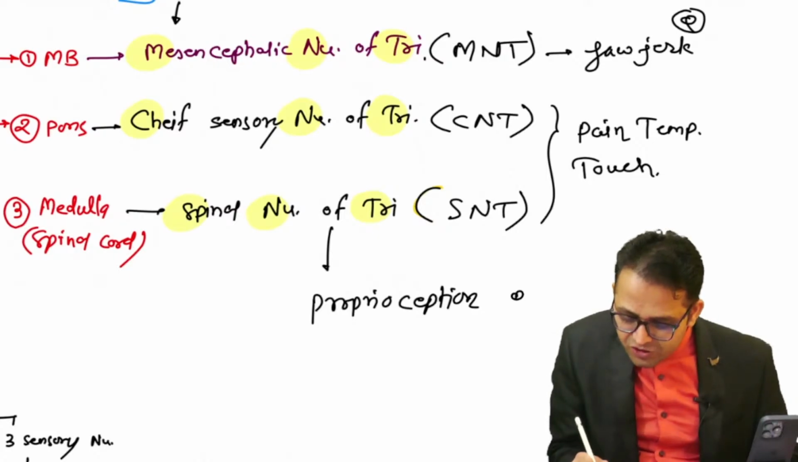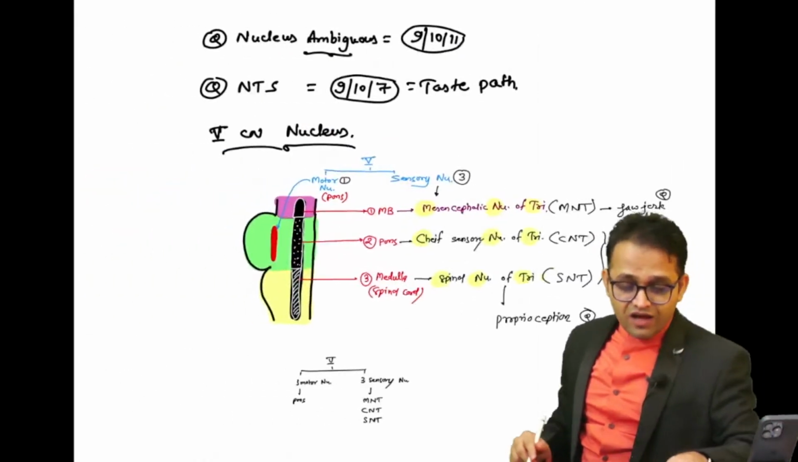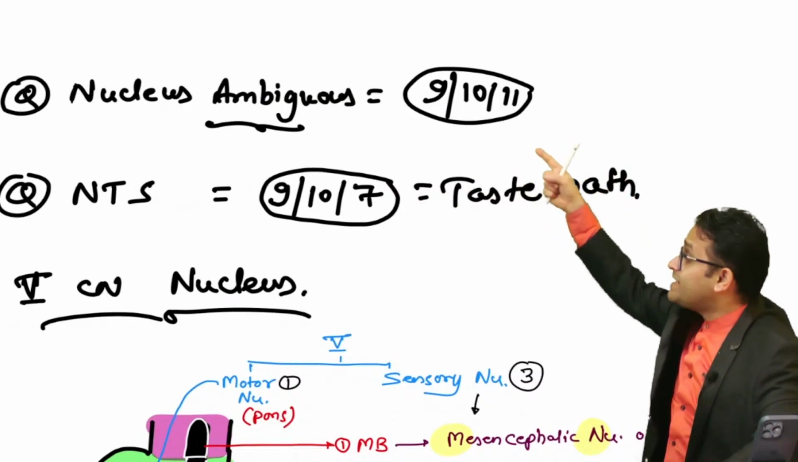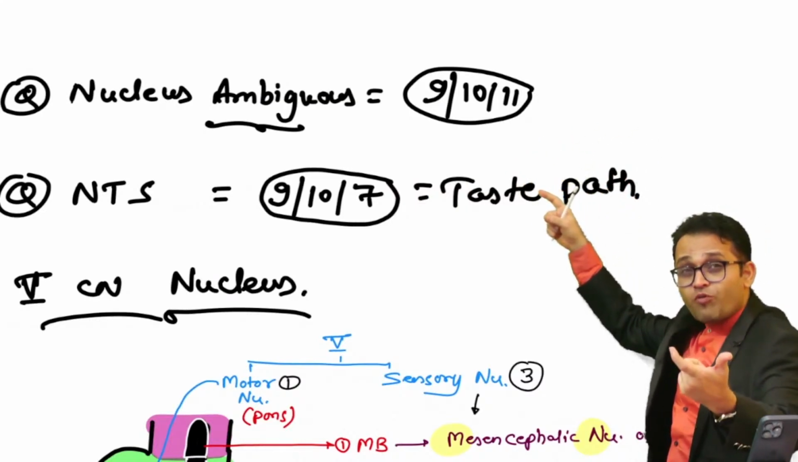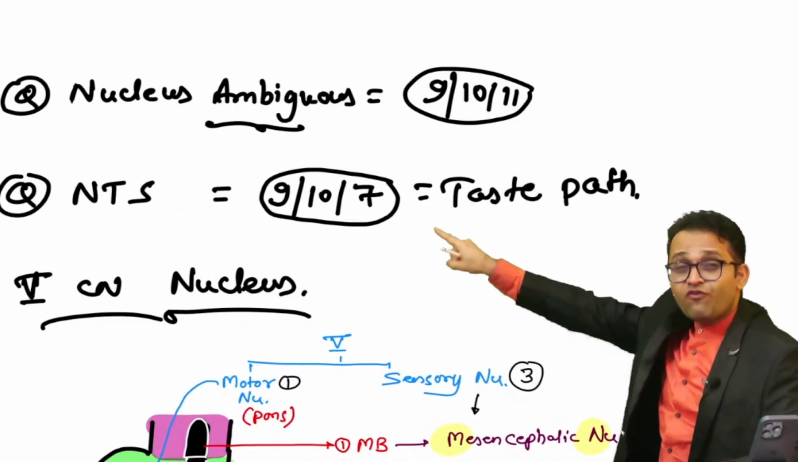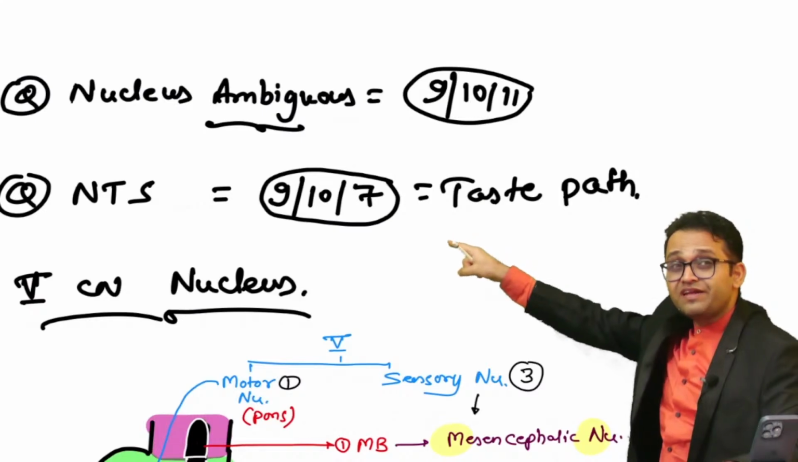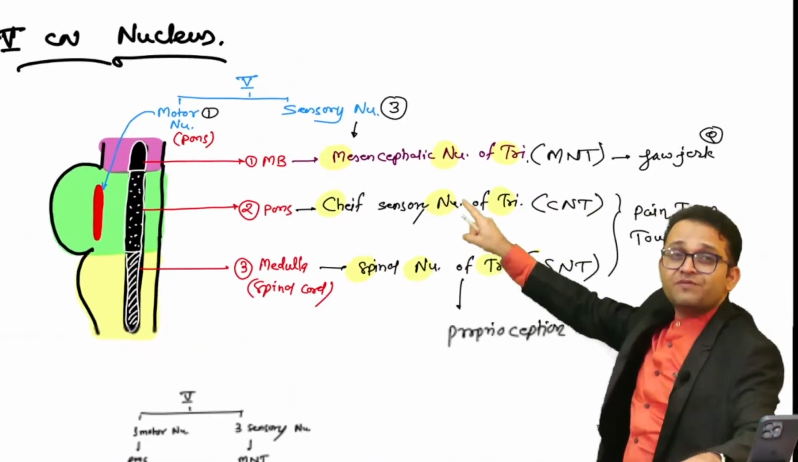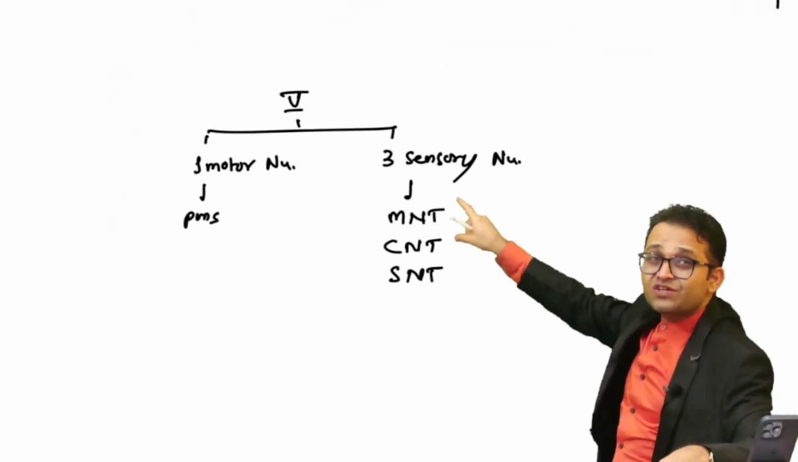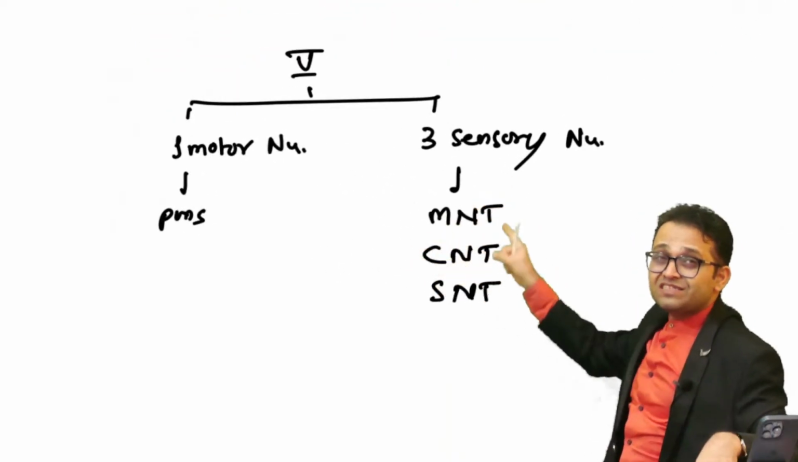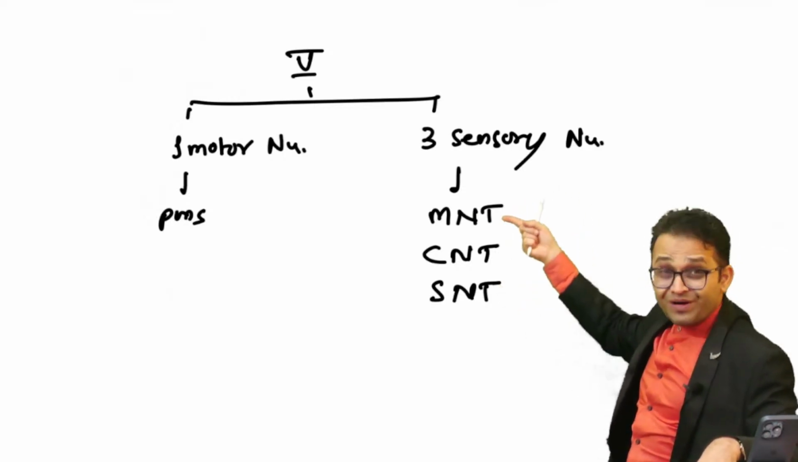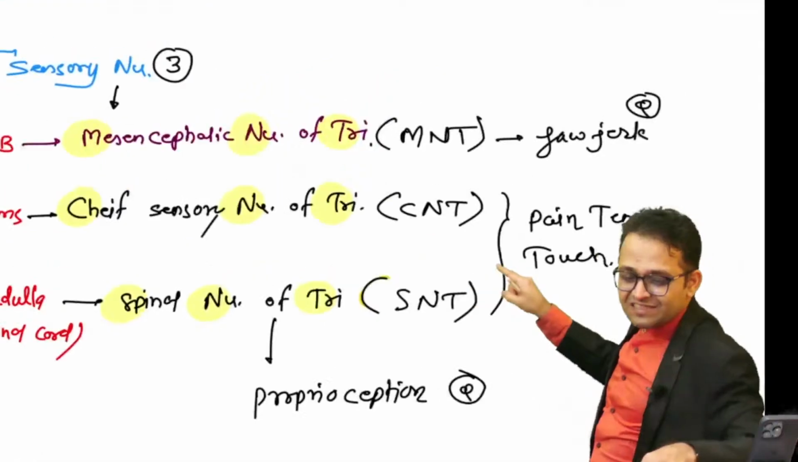So these are the very top level MCQs. The questions are nucleus ambiguus, INICT question, NEET PG question, 9, 10, 11. MB means common, amphibian, common. Then nucleus tractus solitarius, N for 9, T for 10, S for 7. And the fifth cranial nerve, I told you one very detailed concept, and then one short and sweet. One motor nucleus in the pons, three sensory nuclei in the midbrain, in the pons, and in the spinal cord. So you will say the Mantu, Kantu, Santu, the INICT top level question.